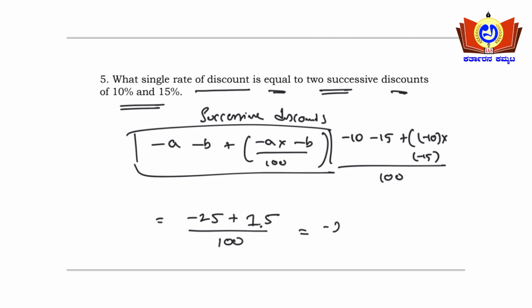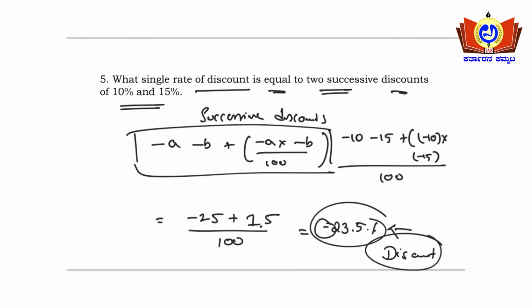So that will be minus 23.5%. This is the total discount here. Minus means discount that has been offered. Two successive discounts of 10% and 15%, the overall net discount he'll be getting is minus 23.5%. Try to remember this formula as well. Moving on to the next type.